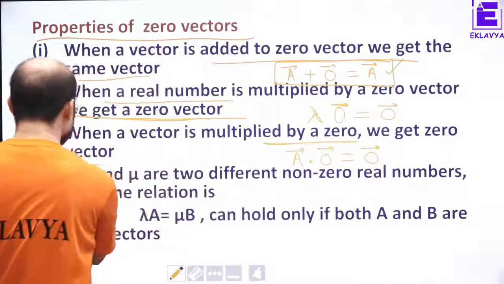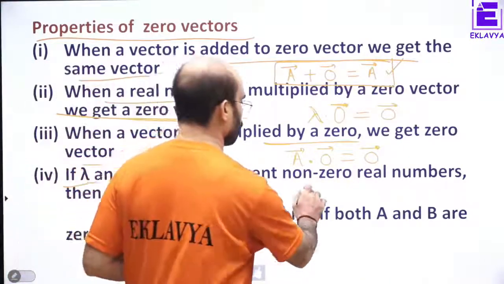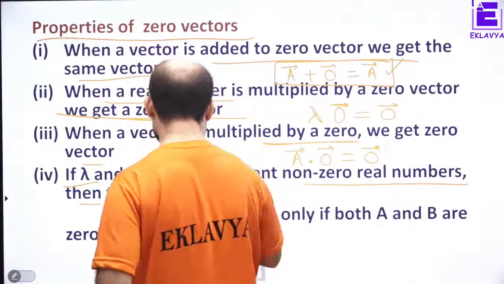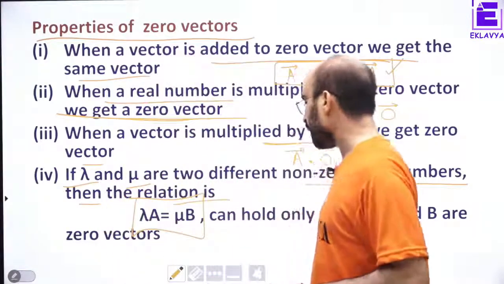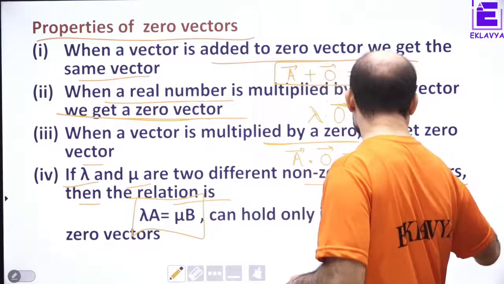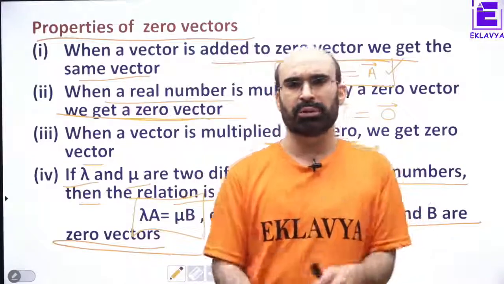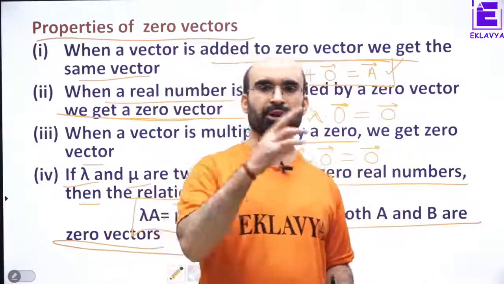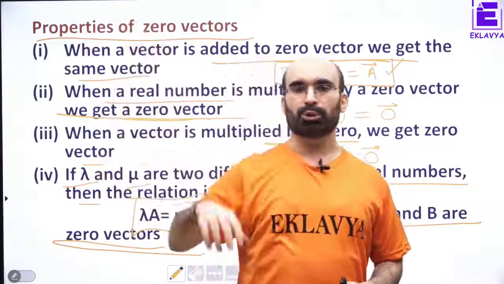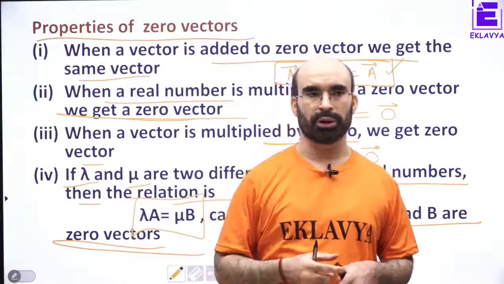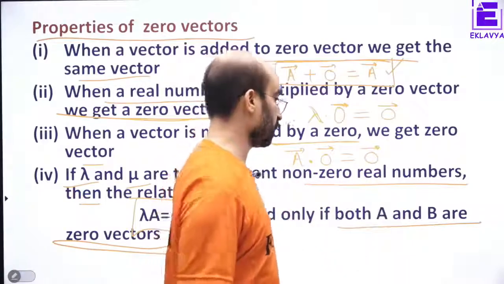If lambda and mu are two different non-zero real numbers, then the relation lambda a equals mu b can hold only if both a and b are 0 vectors. This is quite simple. 5 into 0 or 7 into 0, those are equal. The final result is 0 only. That is the basic idea behind this.